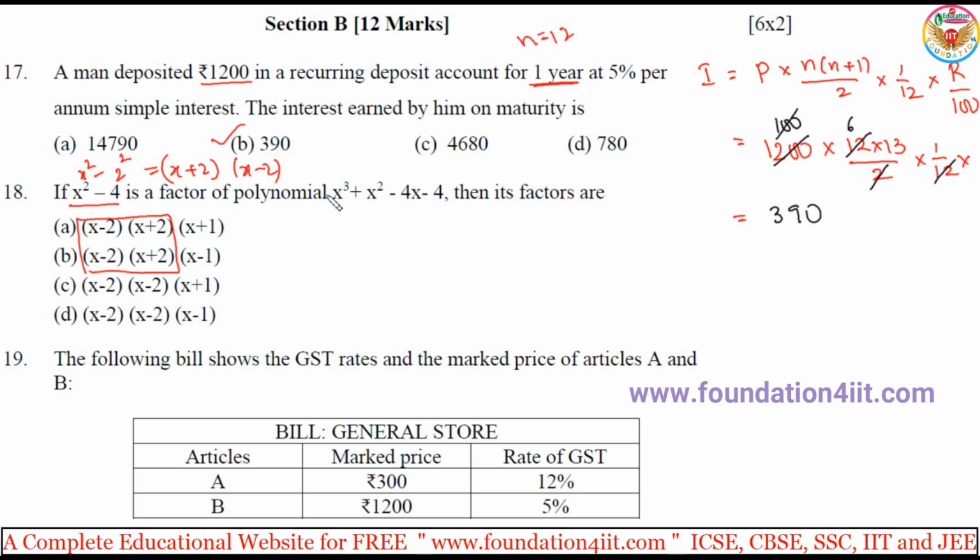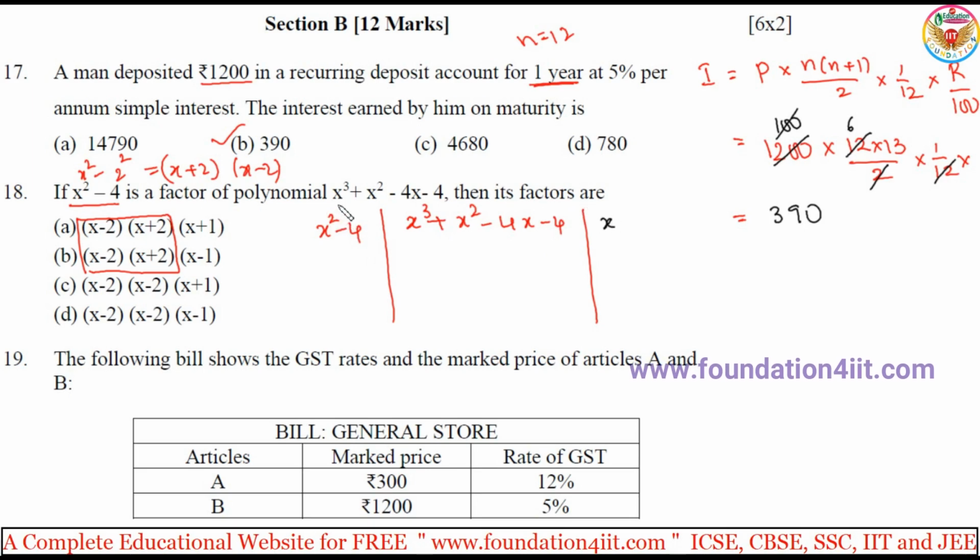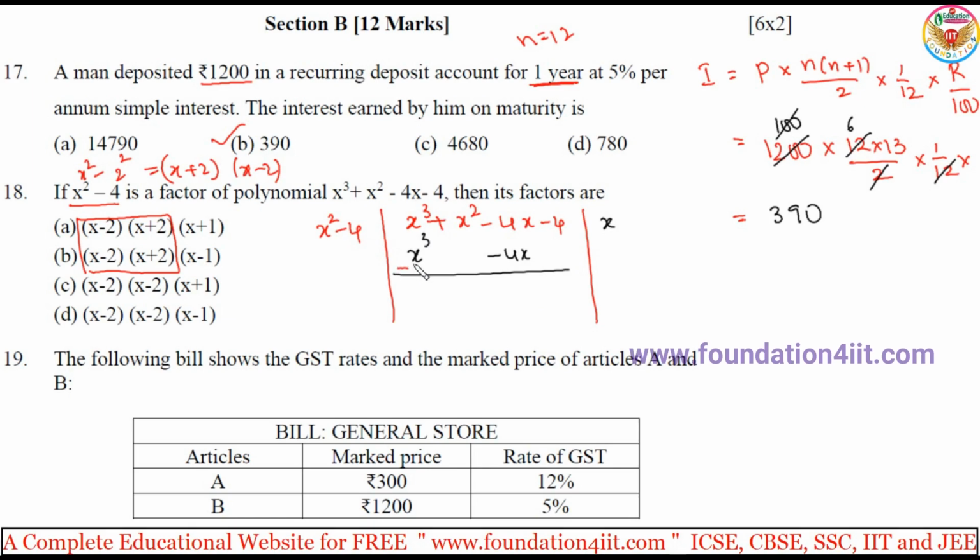So we'll take this polynomial, x cube plus x square minus 4x minus 4, and divide by one of the factors, x square minus 4. x square into x is x cube, so take x and multiply the entire divisor. x into x square is x cube, x into minus 4 is minus 4x. It's matching here. Do the subtraction by changing the sign, and both get cancelled.